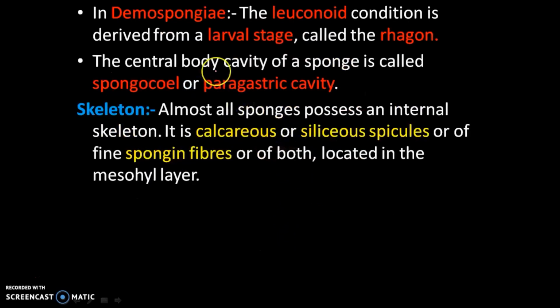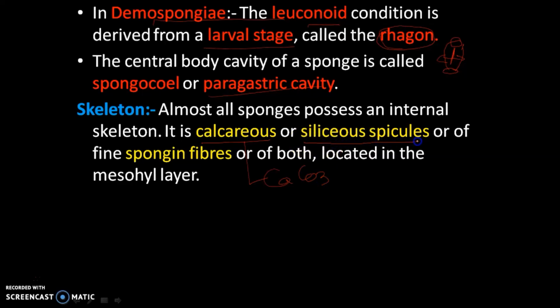Then in Dermospongiae, especially sponge present, the leucon type is called the larval stage. In the larval stage, a special canal present is called the rhagon type. This rhagon type is quite spindle shaped, both ends pointed, the middle one widened, and this central cavity opens to the spongocoel. The skeleton is calcareous, that means made up of calcium carbonate, and siliceous spicules present, silica, are found with a special type of protein fibers called spongin fibers, found in the middle mesohyl layer.